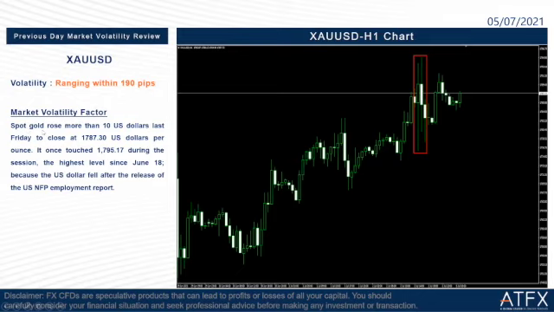Spot gold rose more than 10 US dollars last Friday to close at 1787.3 US dollars per ounce. It once touched 1795.17 during the session, the highest level since June 18, because the US dollar fell after the release of the US NFP employment report. This is the factor, as we can see here, the range where gold prices are trading.